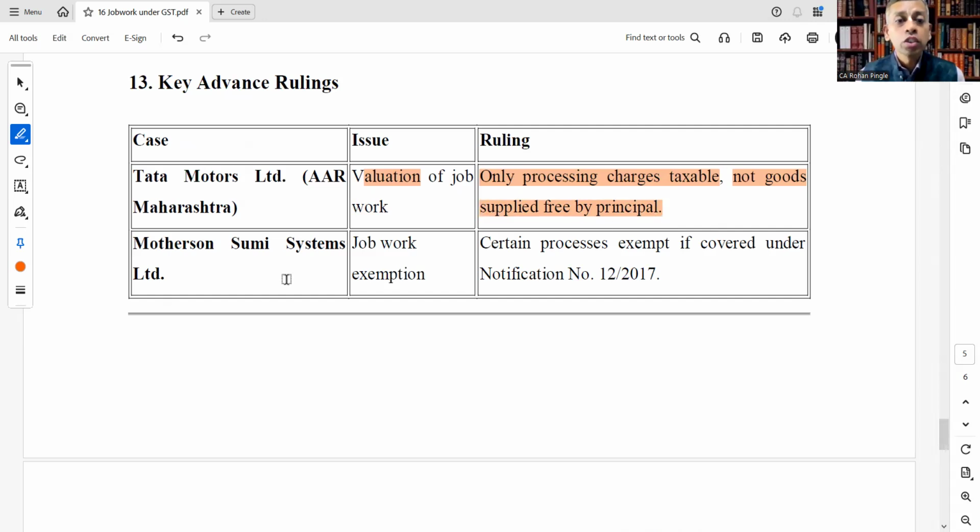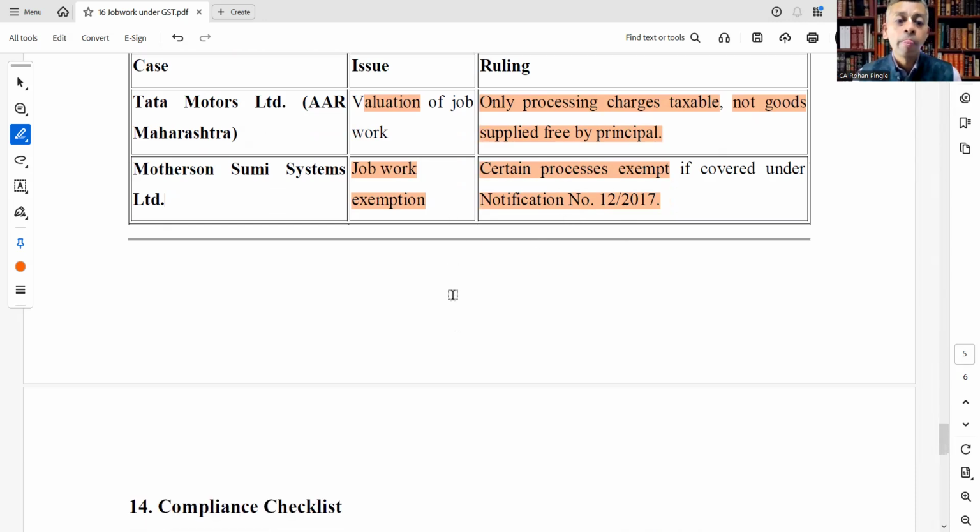Next case is Motherson Sumi Systems Limited. Issue of job work exemption. Certain processes are exempt if covered under Notification No. 12 of 2017. We need to refer to that notification to see what processes are covered under it, which are treated as exempt. So certain processes are exempt if covered under Notification No. 12 of 2017.